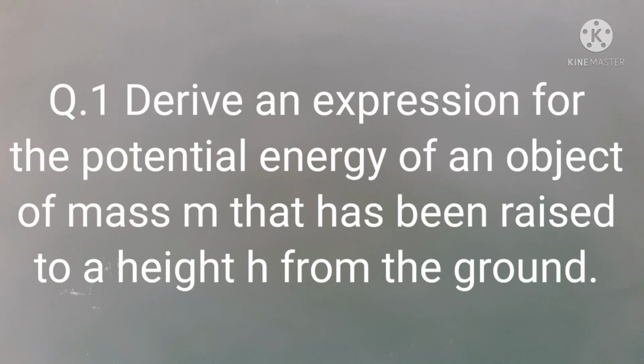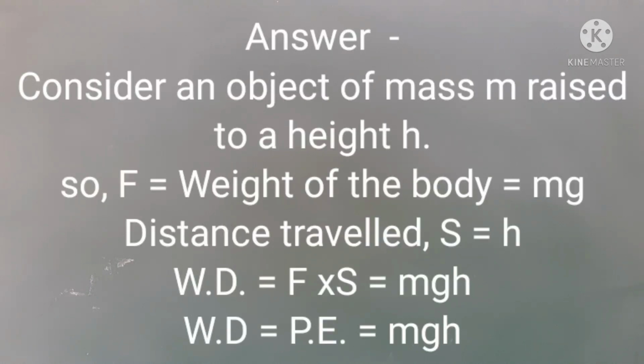Question 1. Derive an expression for the potential energy of an object of mass m that has been raised to a height h from the ground. Answer. Consider an object of mass m raised to height h against gravity. Minimum force required to lift the object F is equal to weight of the body is equal to mg.